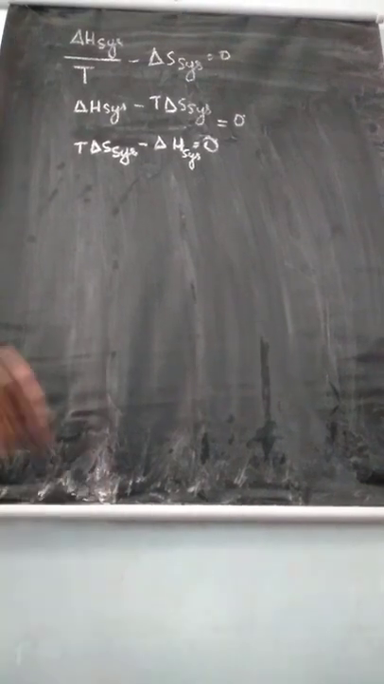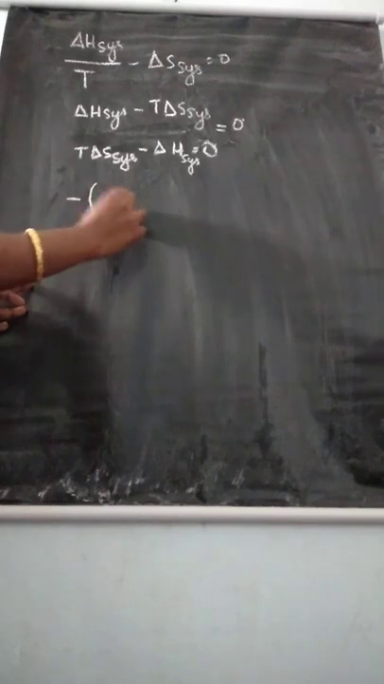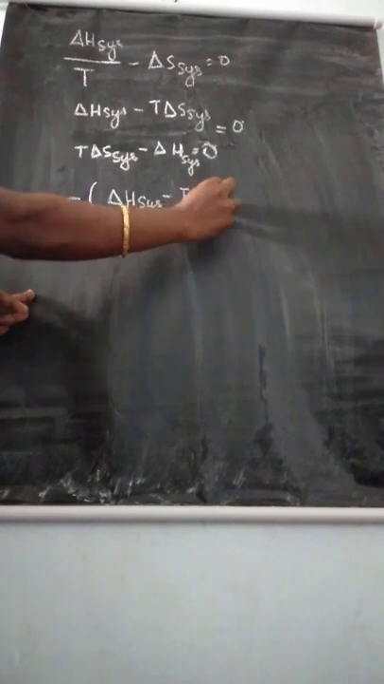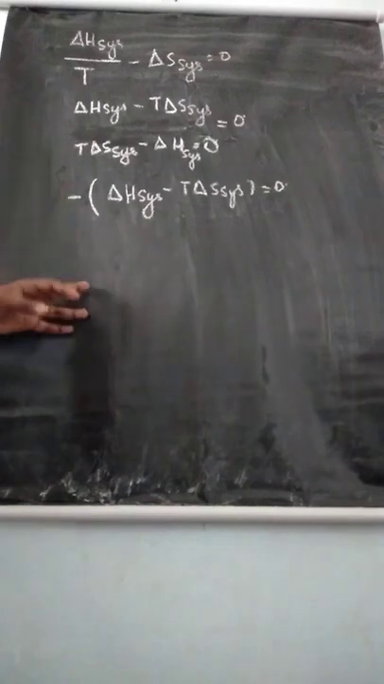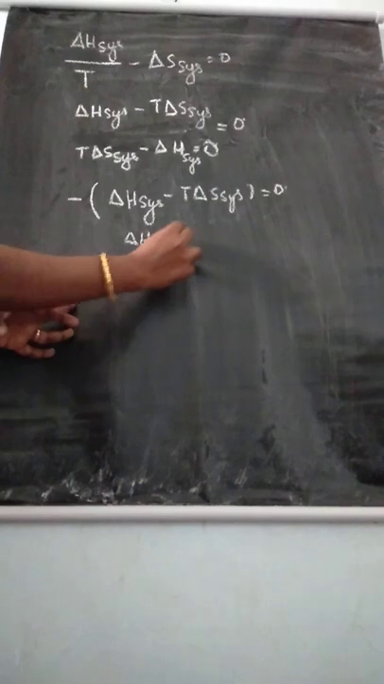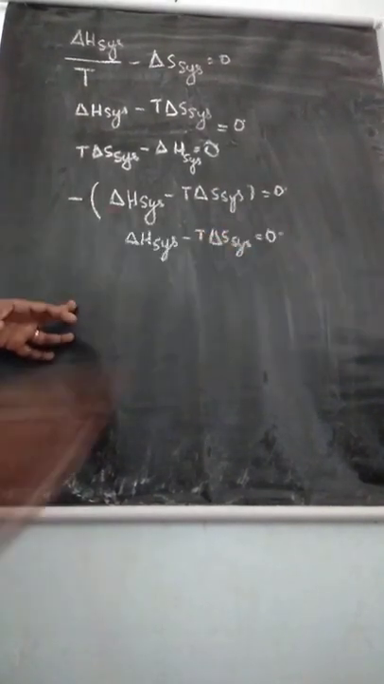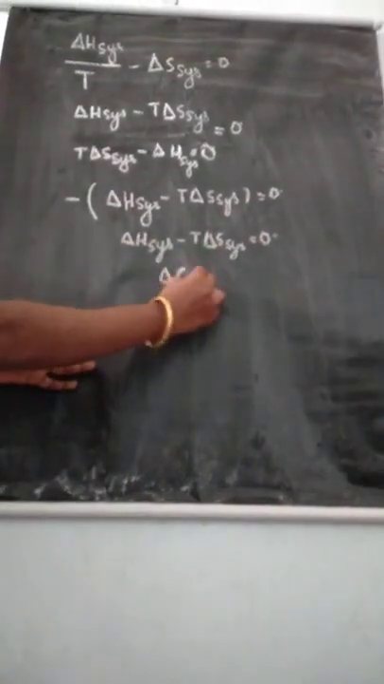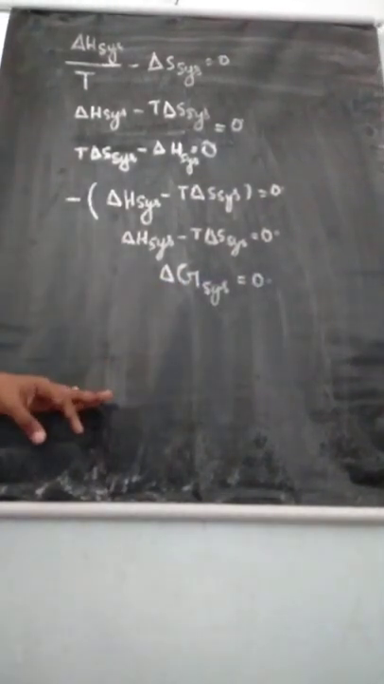See, in this equation, take the minus outside. Then you can write delta H system minus T delta S system is equal to 0. Take this minus to the right side. So you can write the formula delta H system minus T delta S system is equal to 0. You know delta H minus T delta S means that is free energy. Delta G of system is equal to 0.